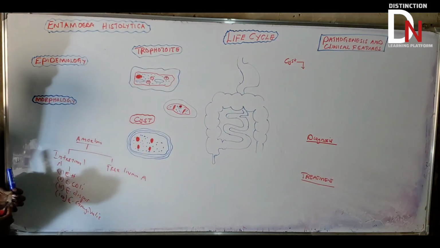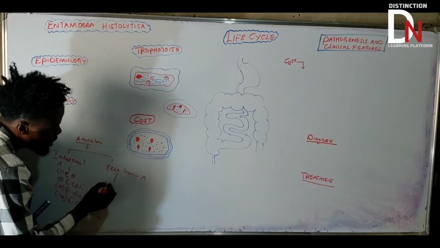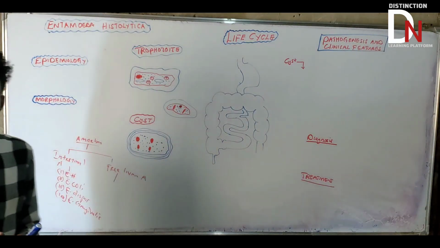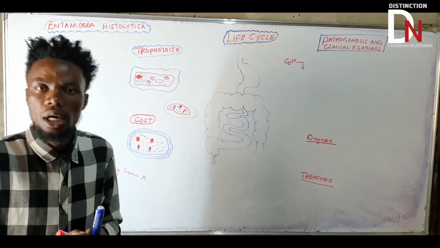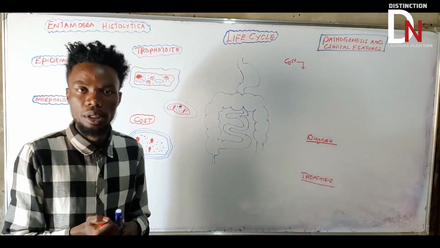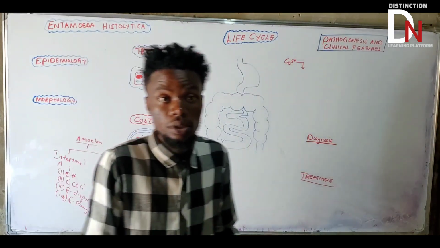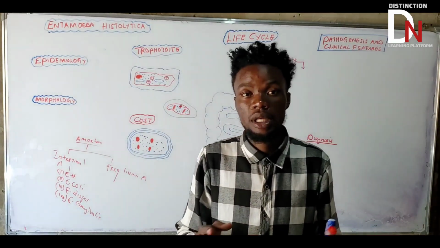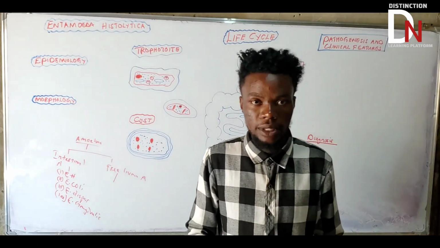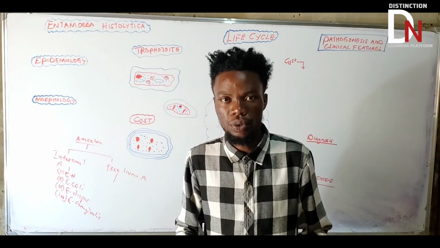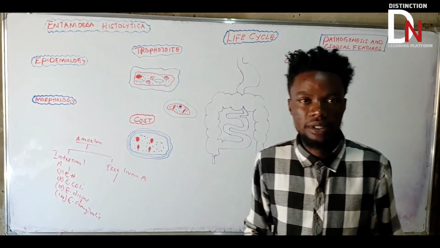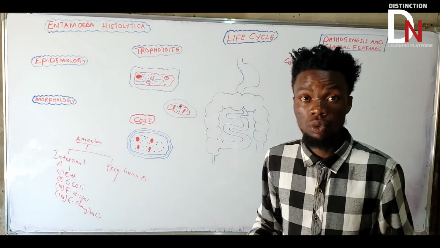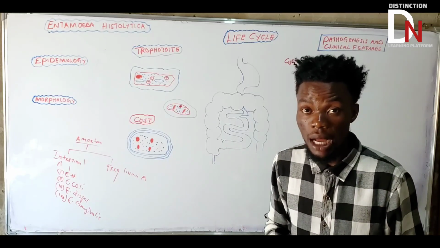Okay, what about the free living? Free living means that they can't be found in the body of the human. Sometimes they can go into the human body and cause infection, but most of the time they can be found outside as an independent microorganism. They can survive outside like that. So we call them free living amoebas.